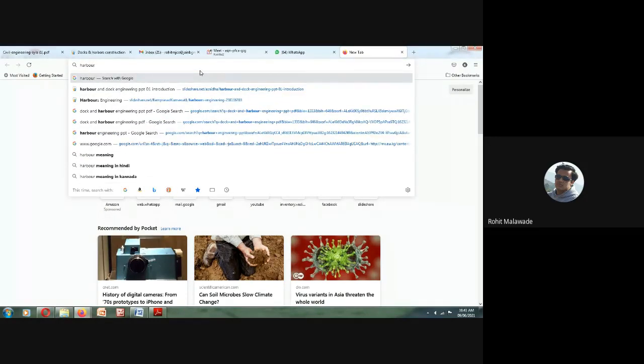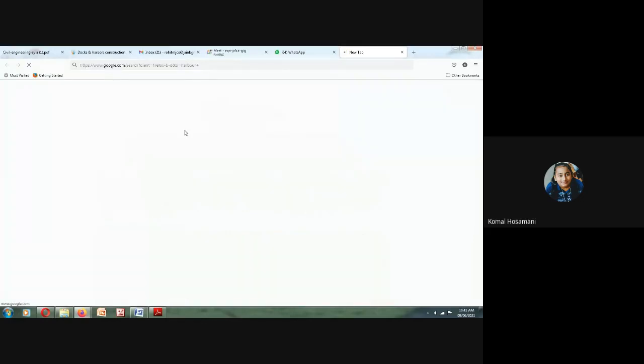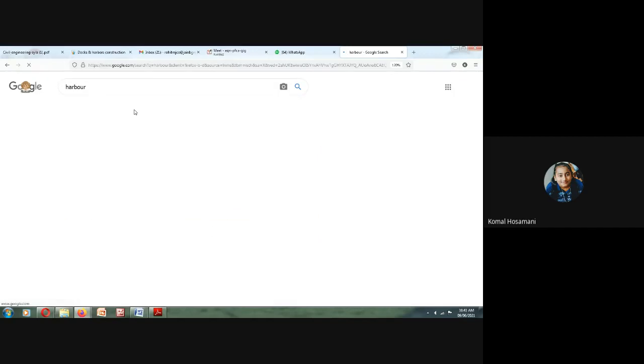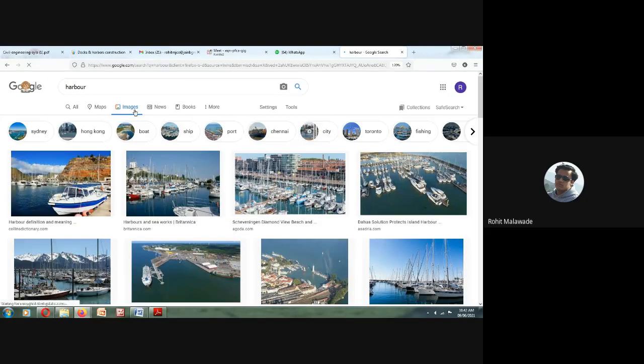Can anybody tell me? A place where ships stand. Where? Ships stand. Then you mean to say it is a ship station, like a railway station or bus stand? Yes, sir.